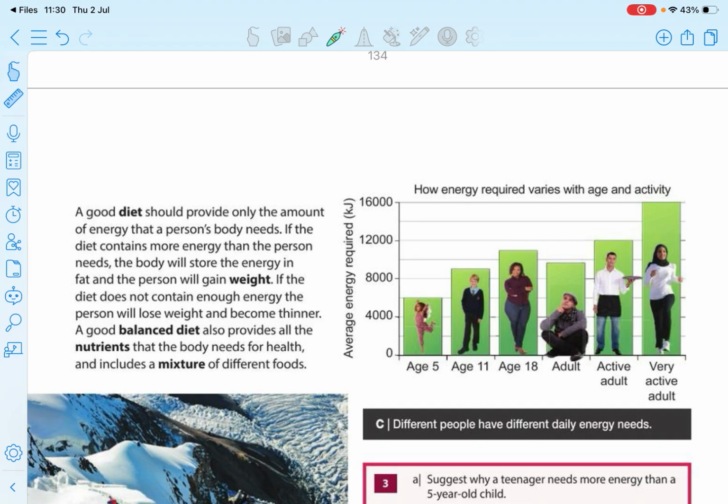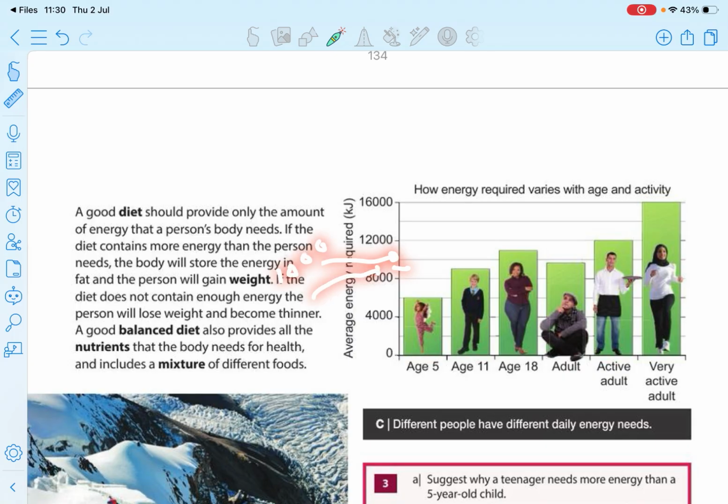You can see at age 5 the bar is between 400 and 800. What is the midpoint? It is 600. So a person aged 5 needs 600. What is the unit? Not joules here, kilojoules. Read the axis. It's the average energy required, not the exact amount. What does age 11 need?